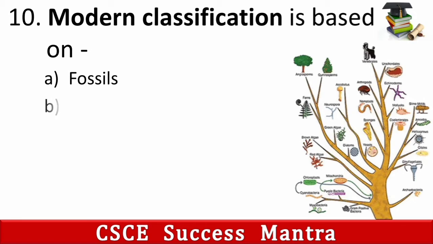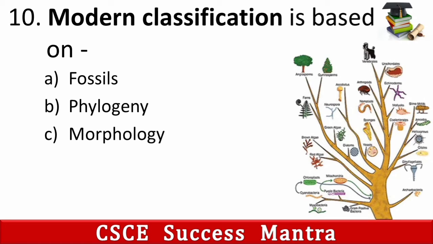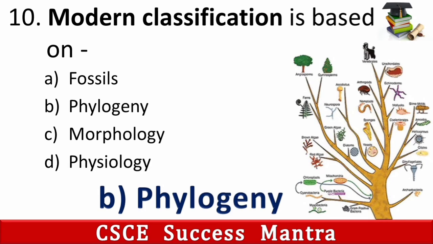10th question is, modern classification is based on A. Fossils, B. Phylogeny, C. Morphology, D. Physiology. So its answer is B. Phylogeny.